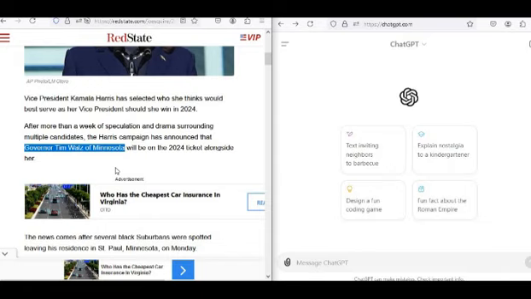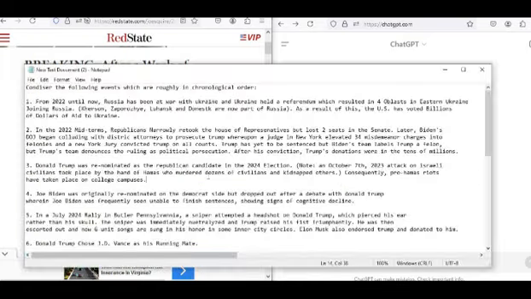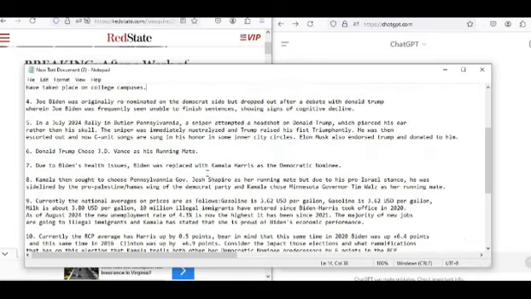So with that out of the way, we now have a Harris-Walz versus Trump-Vance ticket. And in light of that, I have to make a brand new electoral map, or rather, I am going to take the lazy way and have GPT do it for me. Now this time, rather than me typing several prompts one by one and entering them into the system, I am going to take one long mega prompt here and insert it.